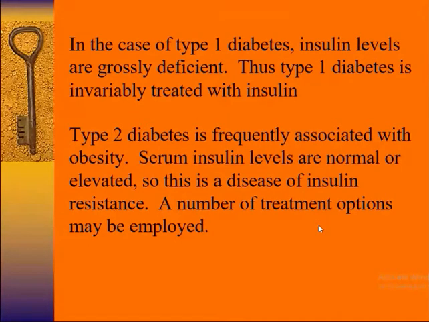In the case of type 1 diabetes, insulin levels are grossly deficient. Thus, type 1 diabetes is invariably treated with insulin. Type 2 diabetes is frequently associated with obesity. Serum insulin levels are normal or elevated, so this is a disease of insulin resistance. A number of treatment options may be employed. So for type 1 diabetes we give insulin, whereas for type 2 we give other drugs.